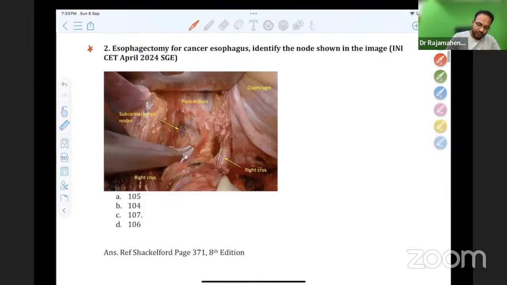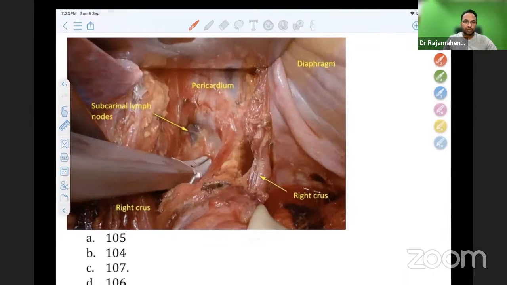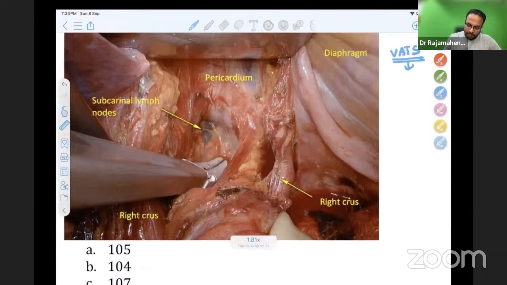This is a classical INI question. In INI SS, this is a typical question: esophagectomy for cancer esophagus, identify the node in the image shown below. This is a classical image of video-assisted thoracoscopic esophagectomy or an open thoracotomy surgery shown here. I don't know which image they gave in the exam, but nowadays this procedure is done by VATS, video-assisted thoracoscopic surgery, removal of the nodes in the chest. That is the procedure. So can you see what node they have marked?